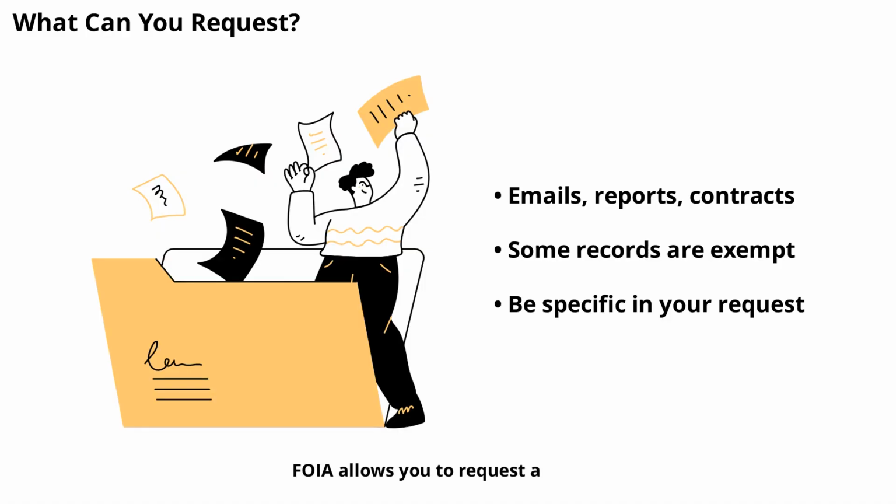FOIA allows you to request a wide range of records from federal agencies. This includes emails, reports, memos, contracts, and more. However, not everything is available. Some records are protected by exemptions, such as those involving national security, law enforcement, or personal privacy. It's important to be specific in your request to increase your chances of getting the information you need.